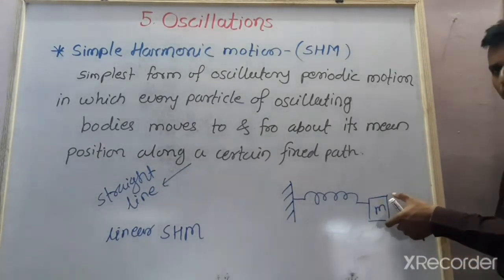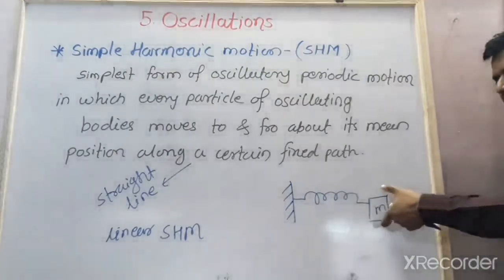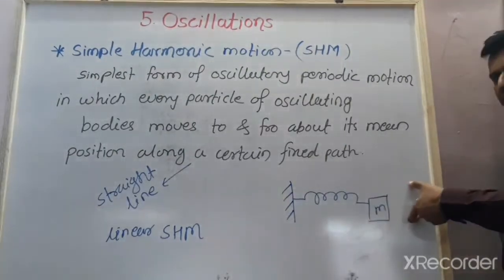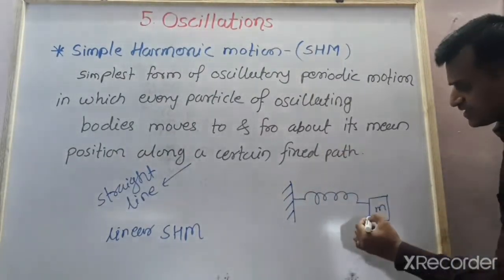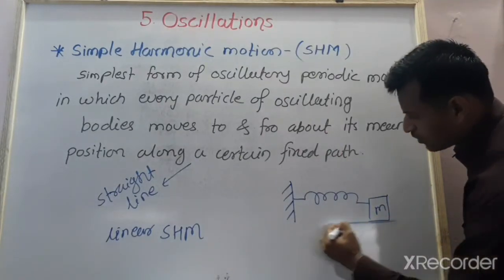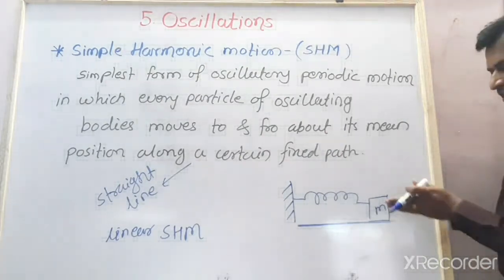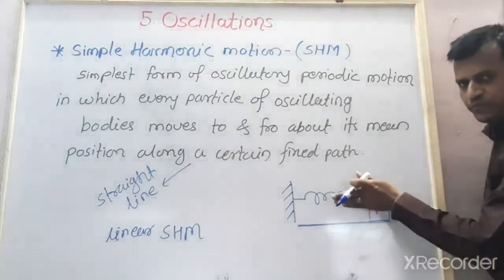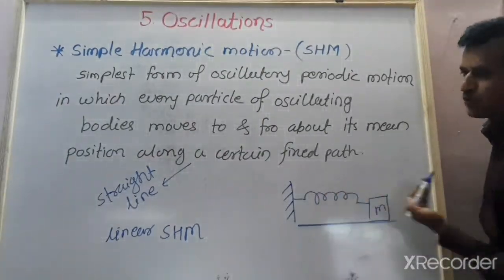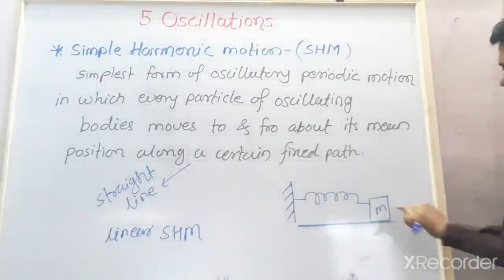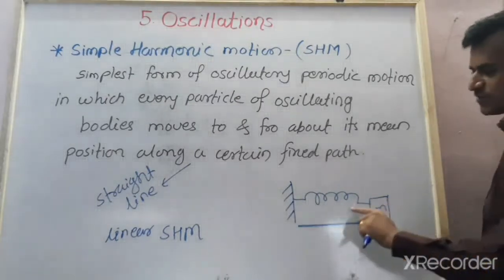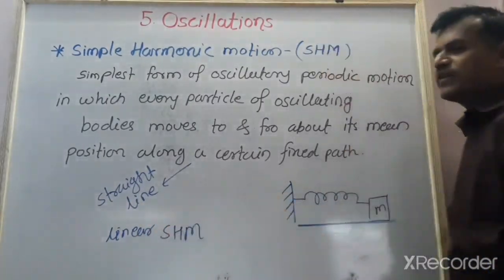When we press the block toward the right side and release it, with the system kept on a horizontal frictionless table, the block moves about its mean position to and fro, and the path of this spring is a straight line. Such a motion is called linear simple harmonic motion.